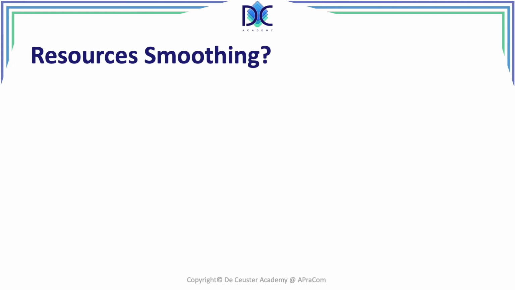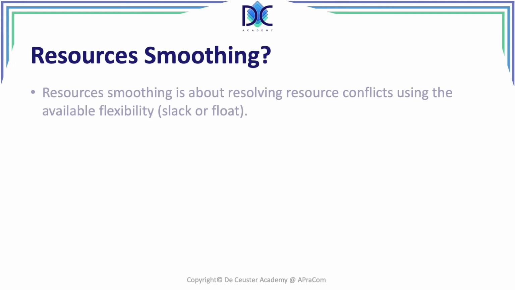Let's have a look at smoothing, resources smoothing. What is this about? We are looking at the resources where they have over allocation. And remember, we can only use the resources as they have been assigned to the project. And that's 100% of their availability. Now, when we look at smoothing, we're going to try to resolve issues when the utilization due to combination of different activities is over those 100%, and we are going to use the slack or the float to do this.